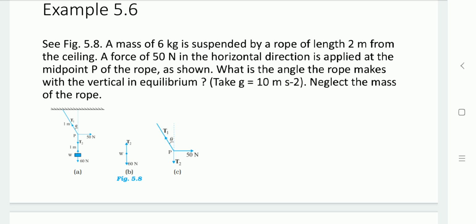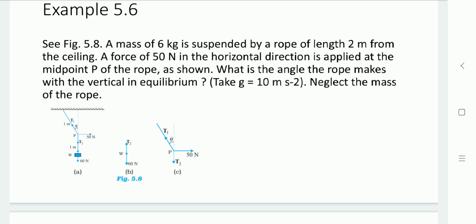From that condition we can say that T2 is also 16 Newton. Now let us draw the free body diagram at point P, the center point of the rope. At that point, three forces are applicable. One is the T2 force, which acts downward, towards the object W.